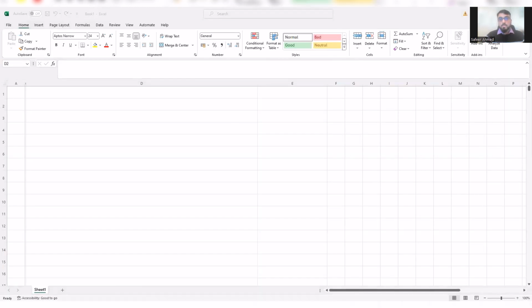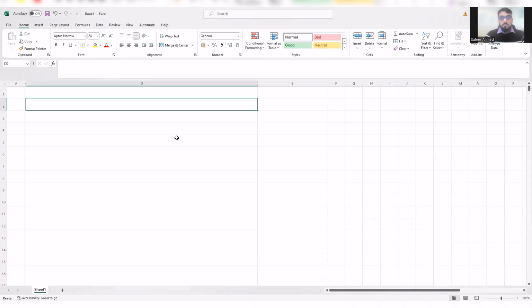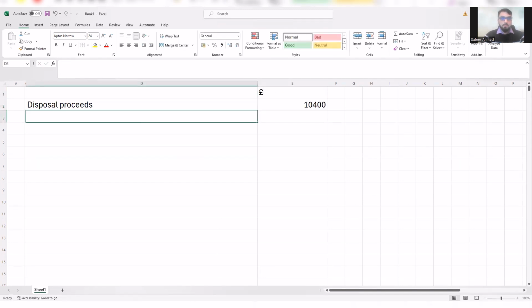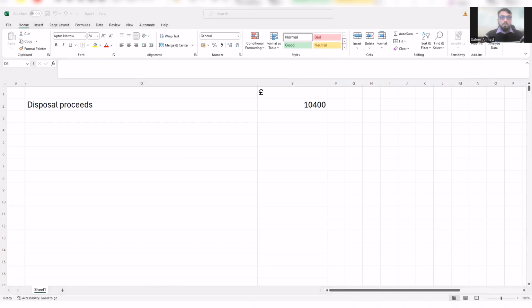So Mr. A sold a painting for 10,400. Okay, so that's the disposal proceeds. So the disposal proceeds for this disposal is 10,400. Now, there is some further information, which is he had bought the painting for 7,200, paying 2.5% auctioneer's